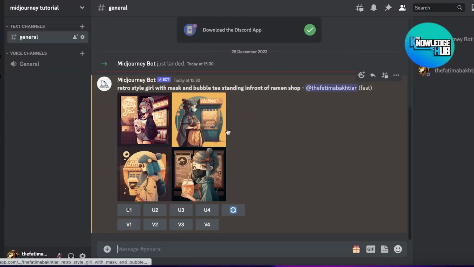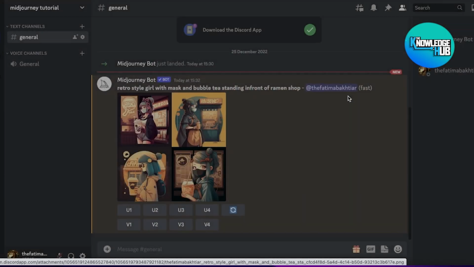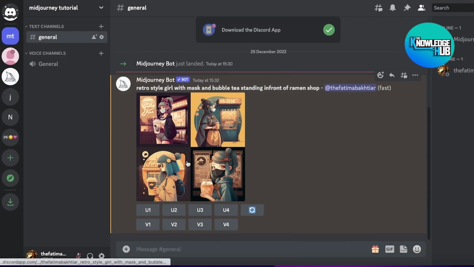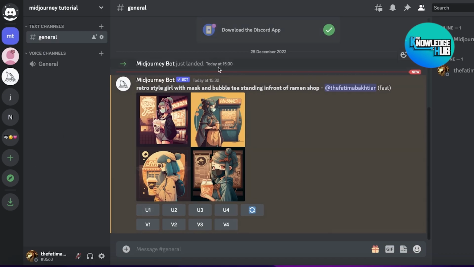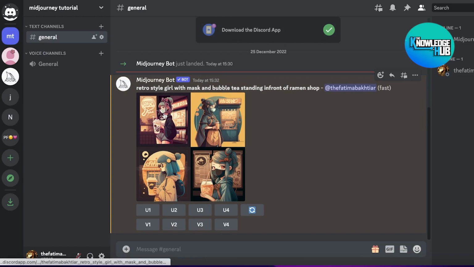Another more creative way, and you can see our image has now been generated. So this is a retro style girl standing in front of a ramen shop, and let's say that I want to further customize the first version of the image. If I want to create more variations of the first version of the image because maybe I like this one the most, I'm going to click on V1 and it will create 4 more versions from this version.